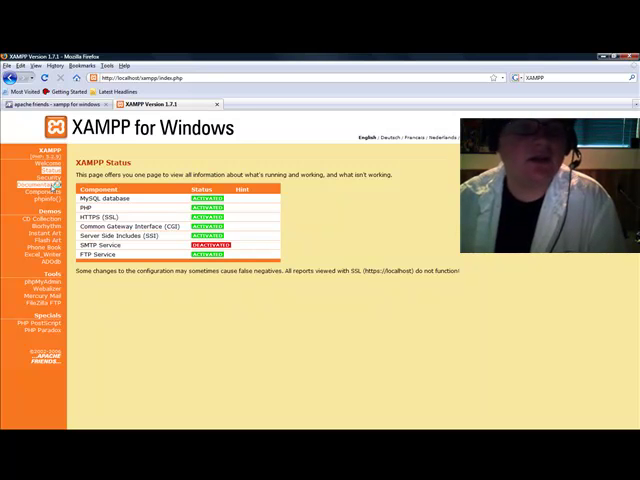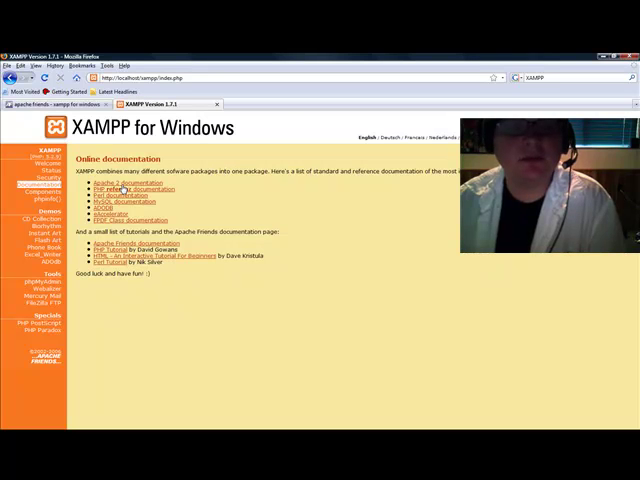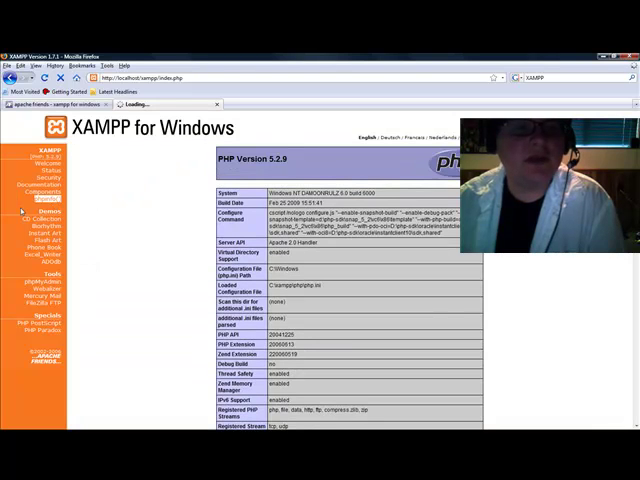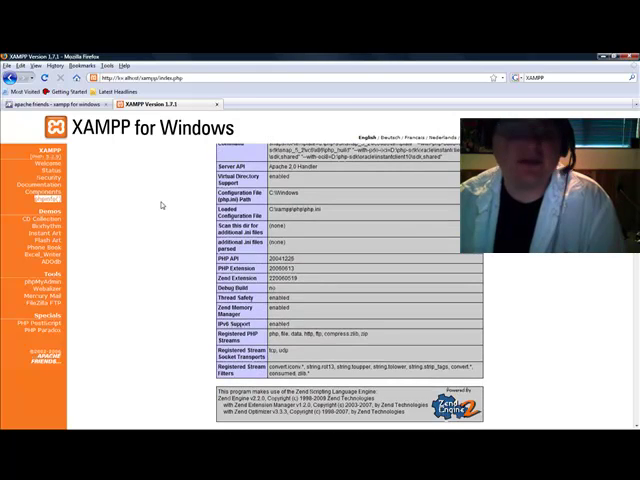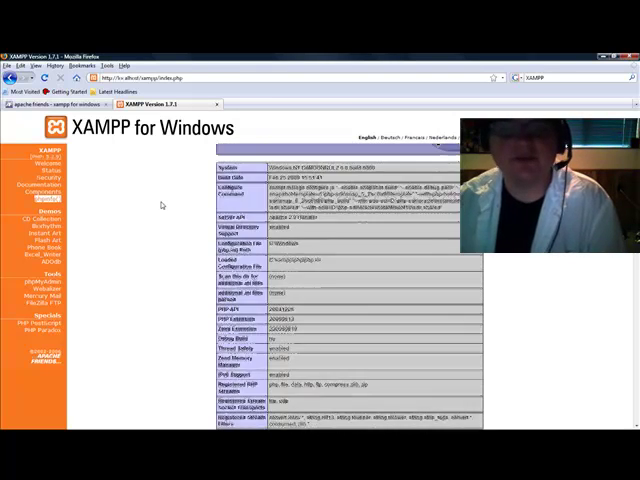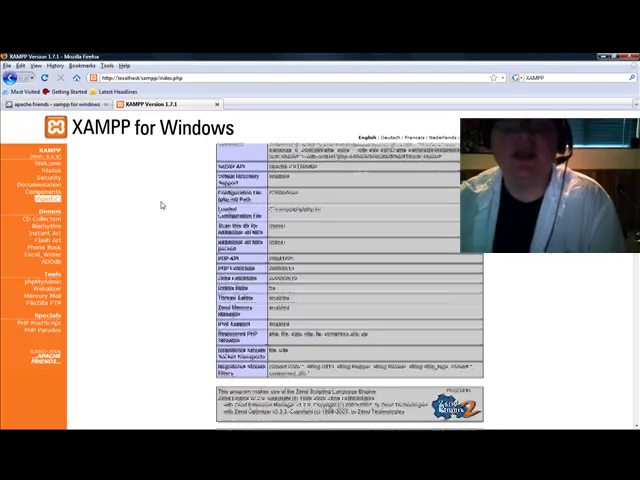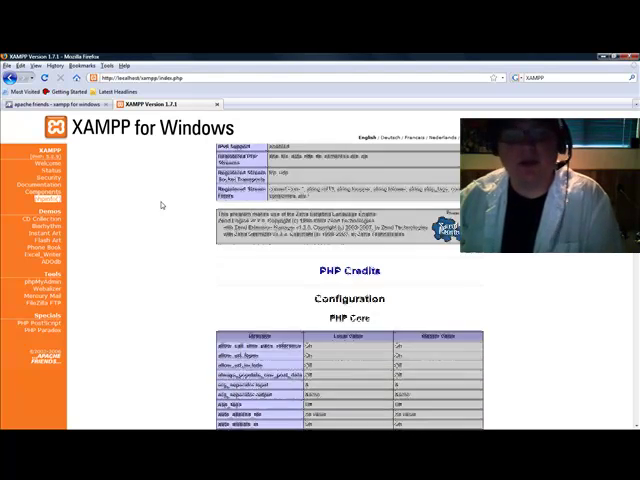Anyway, so we're going to go ahead. You can look at the documentation. Most of these are provided by the actual creators of these packaged programs, like Apache and Perl and such like that. It can help you out with a lot of problems. And the last thing I like to do here is go to the PHP info. This is basically only confirming that the PHP is installed, and it gives you all kinds of information regarding your version of PHP and what you can do with your server.